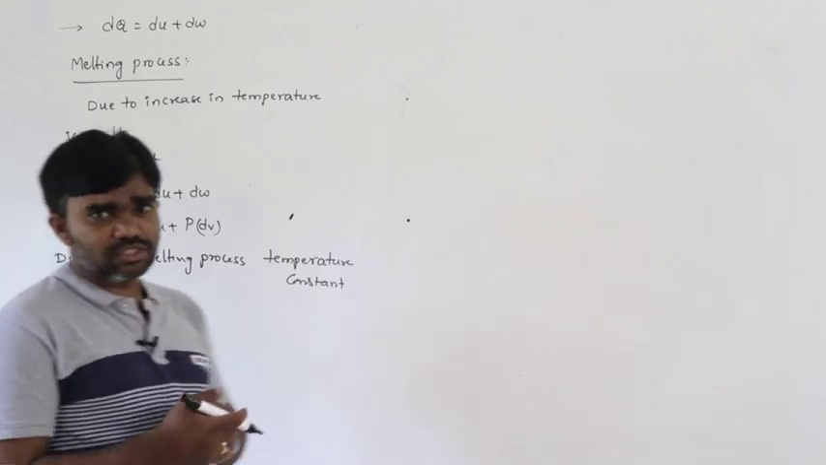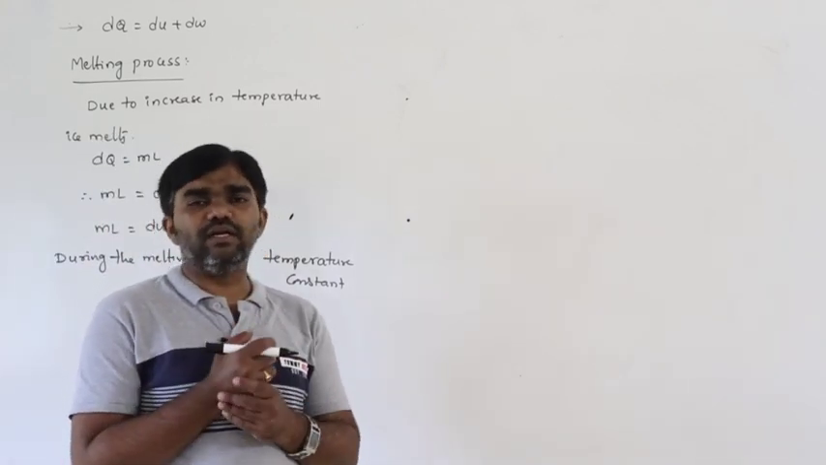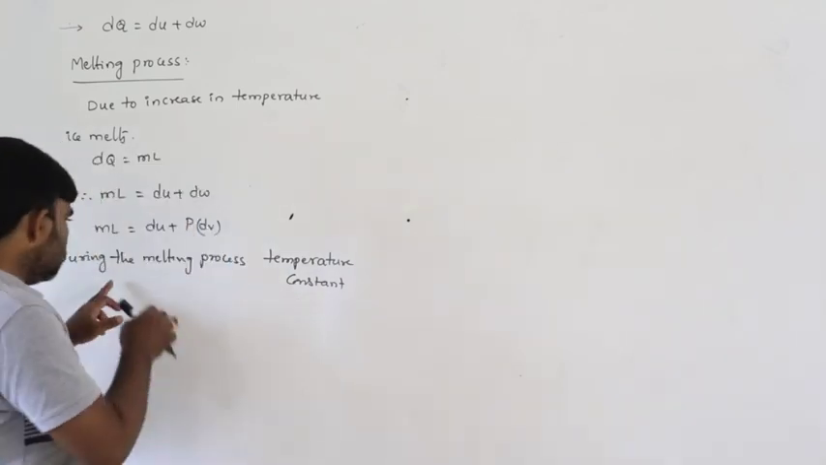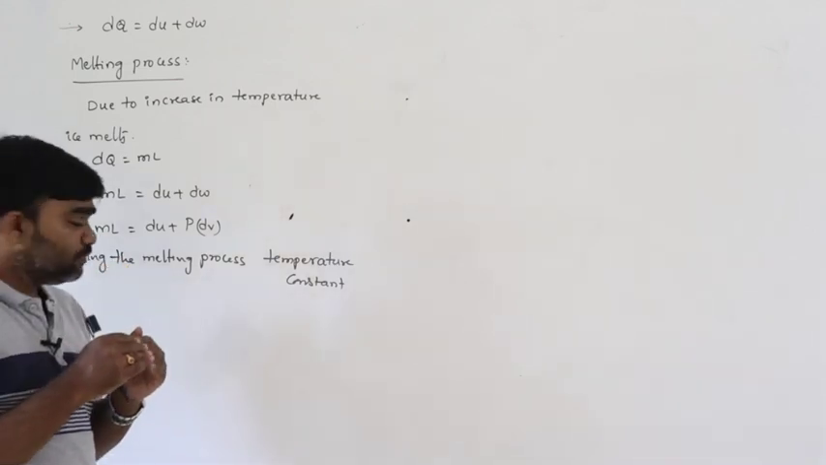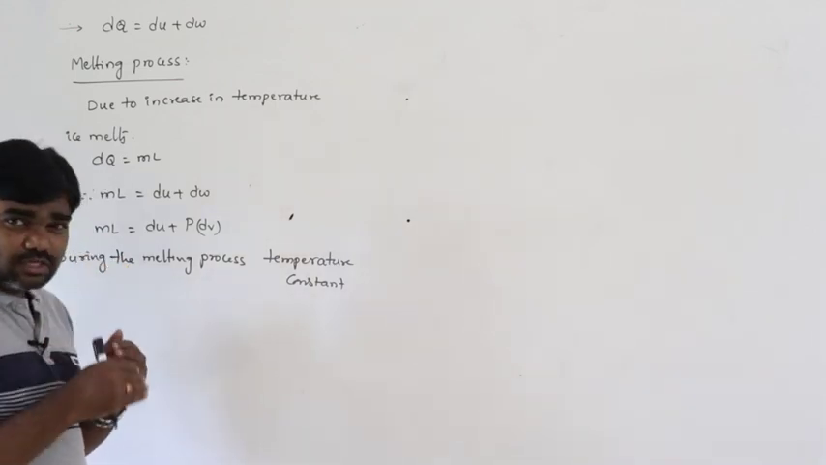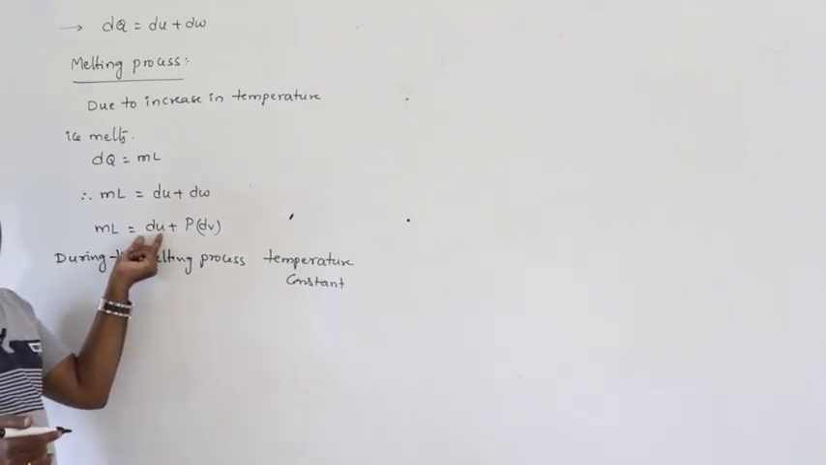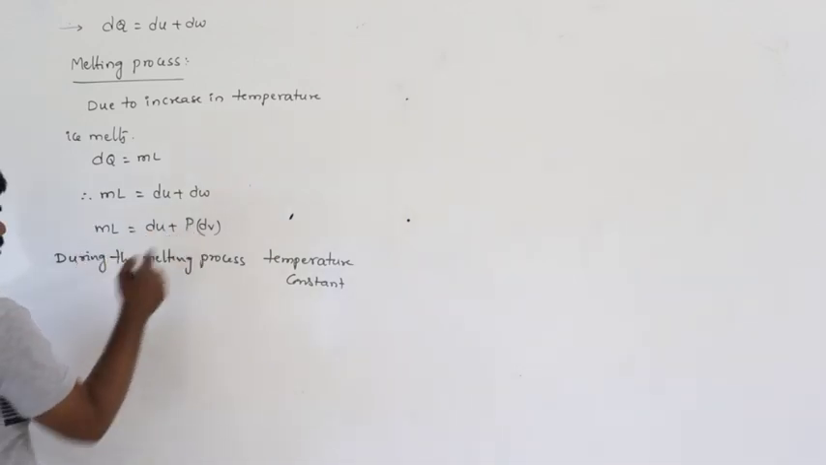The state of the substance changes, that means from solid state to liquid state. Definitely the internal energy of the system must change. So here the melting process means the substance changing from solid state to liquid state. From this, ml is equal to dU plus pdV.